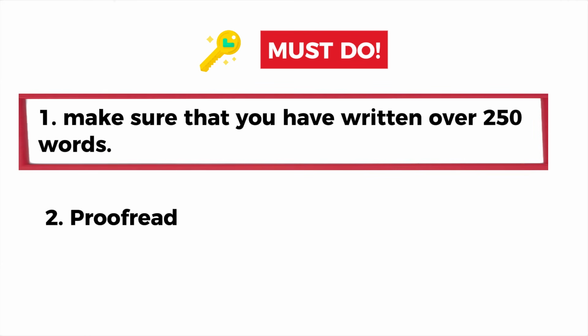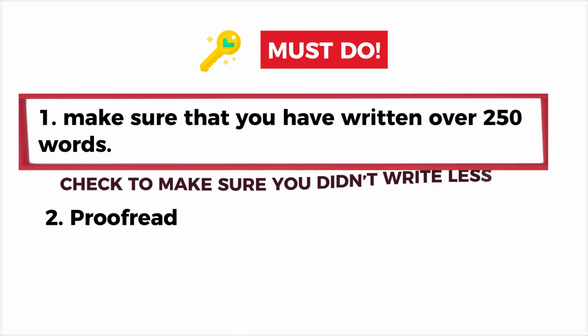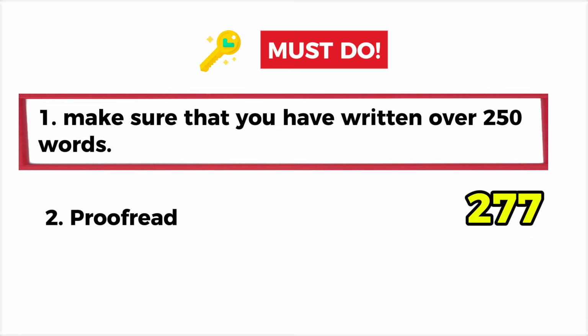First, make sure you have written over 250 words. The instructions tell you to write at least 250 words. That means more than 250 words. Check to make sure you didn't write less, because if you did, you will lose points. My answer is 277 words. That's a good number of words to be able to demonstrate my vocabulary and grammar knowledge.